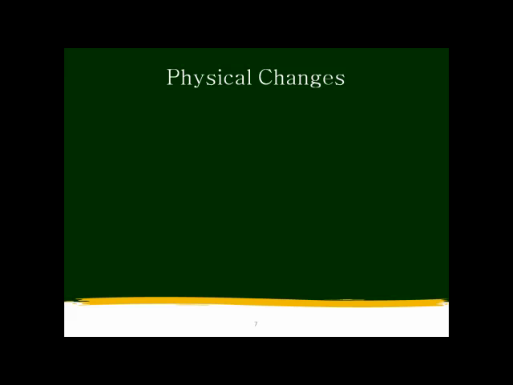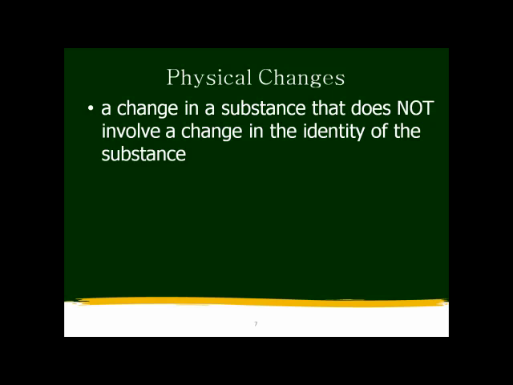I mentioned earlier that matter undergoes two types of changes: physical and chemical changes. A physical change does not involve a change in the identity of a substance. It can change the arrangement, the location, even the speed of that substance. And we can talk about physical changes in two general ways.